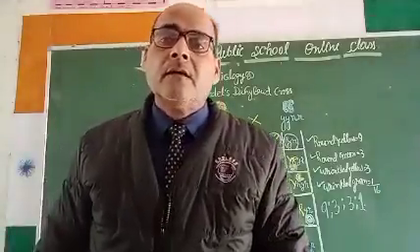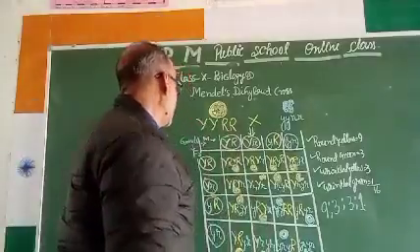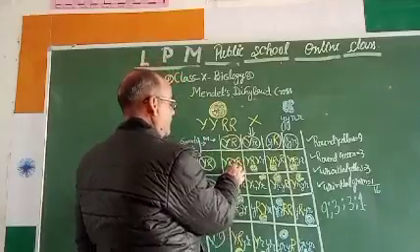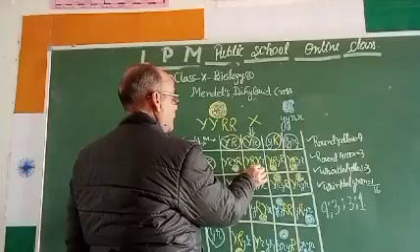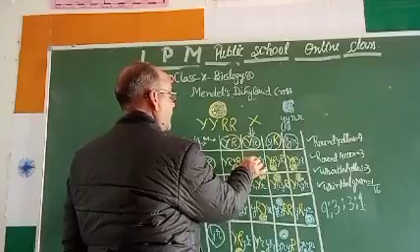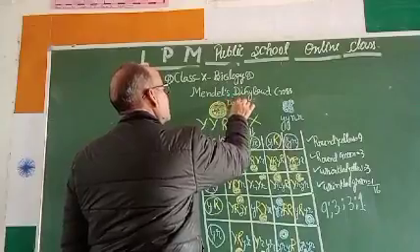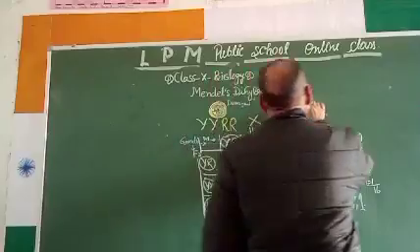My dear students, Mendel's first law. According to Mendel's first law, the dominant character will be dominant. Since this is the pure, but this is not pure. Genetically, this is not pure, but this Y and R is the dominant character. This is the dominant. This is the dominant. And this is the recessive. This is the recessive.